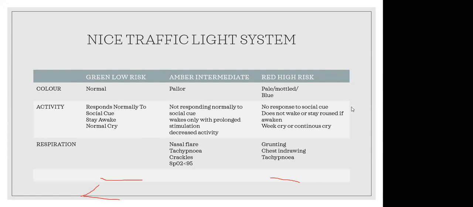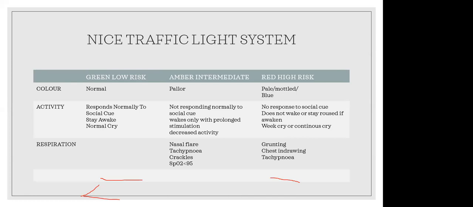In respiration, in the green zone, the child is respiring normally, that is low risk. If there is nasal flaring or tachypnea, we can assess by age group. In less than 2 months, a respiratory rate of more than 60 per minute is tachypnea. From 2 to 12 months, more than 50 is tachypnea. From 1 to 5 years, more than 40 per minute is tachypnea.